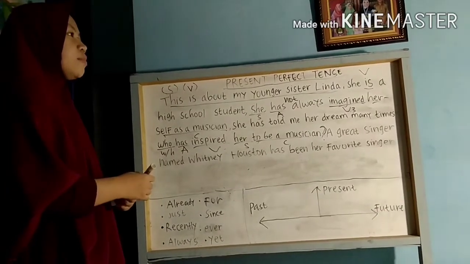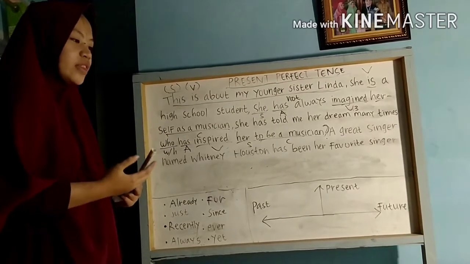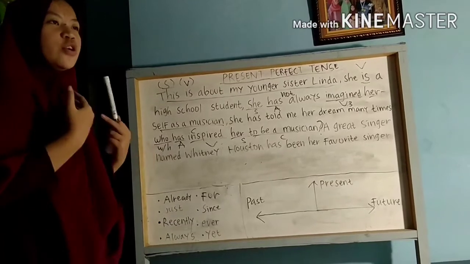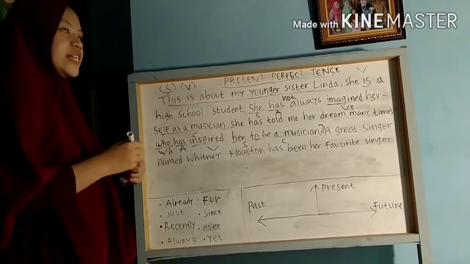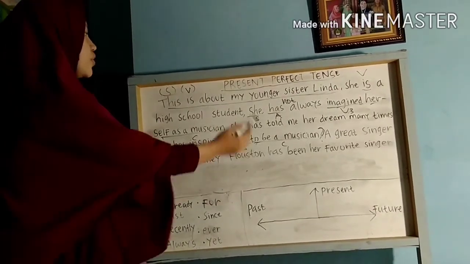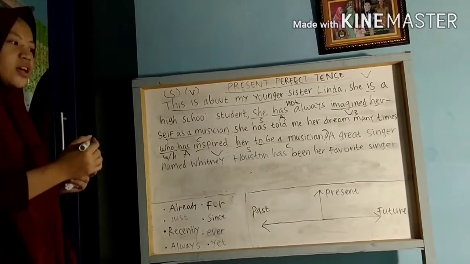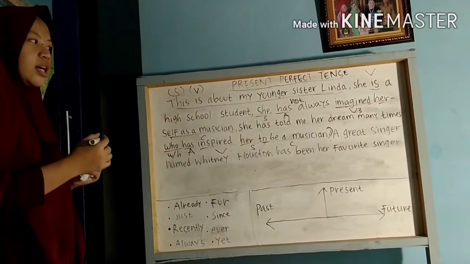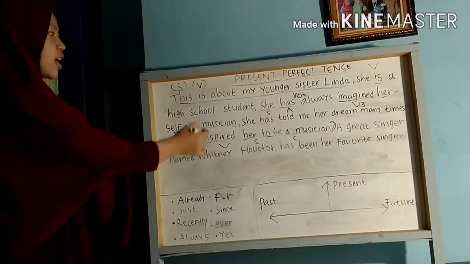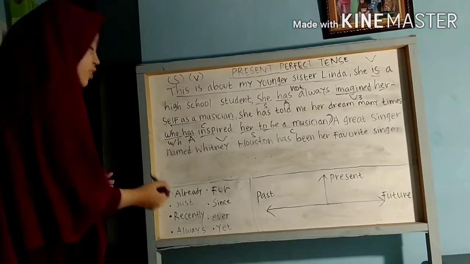Already is used when we have done something but people didn't believe that we had done it. For example, I have already understood the whole of this story. So people could not have imagined me understanding this whole story. And the next is just.